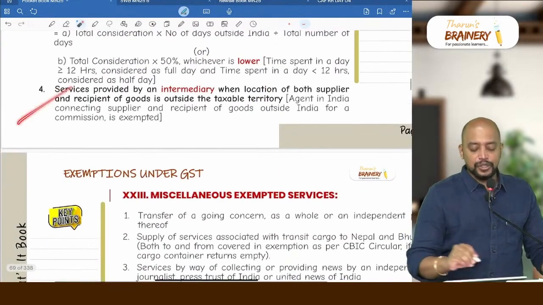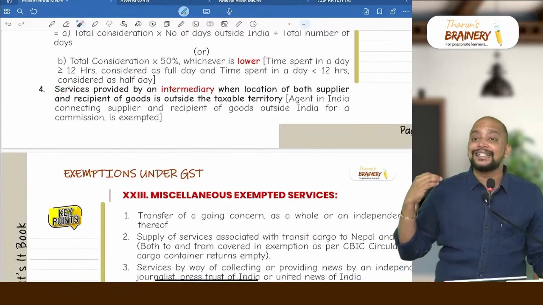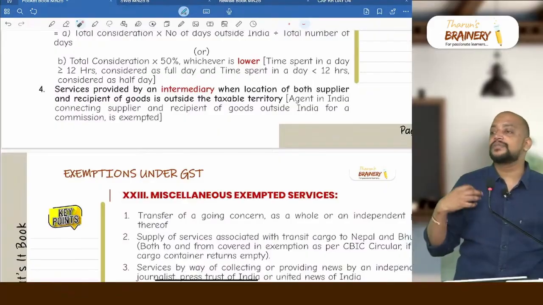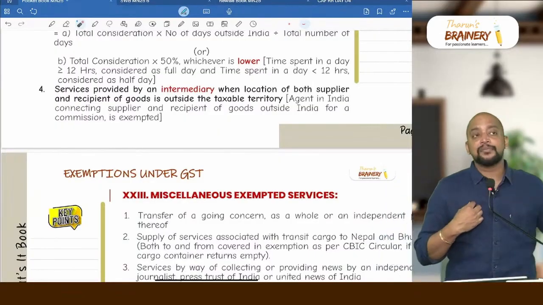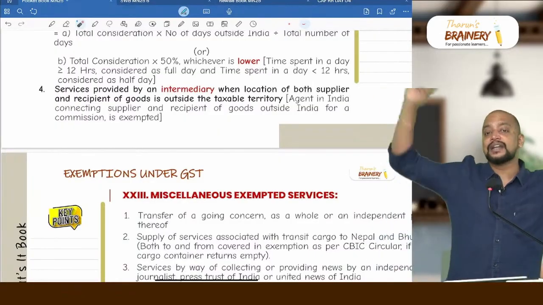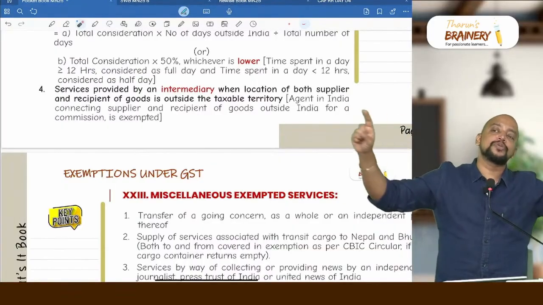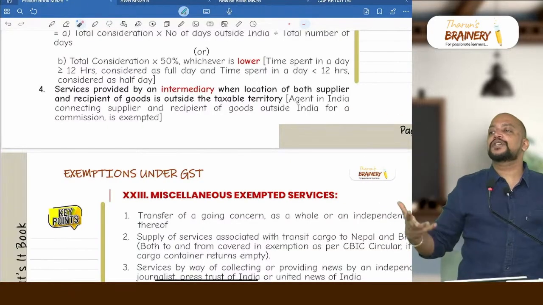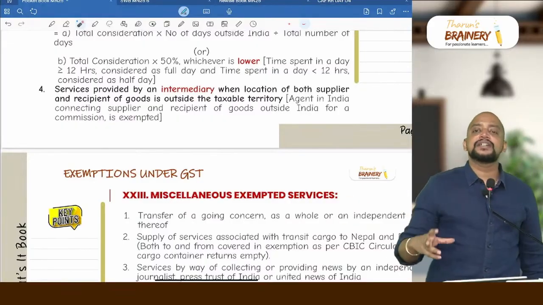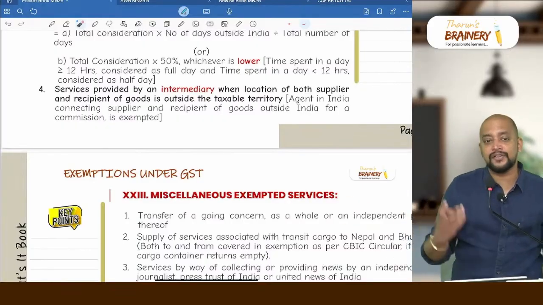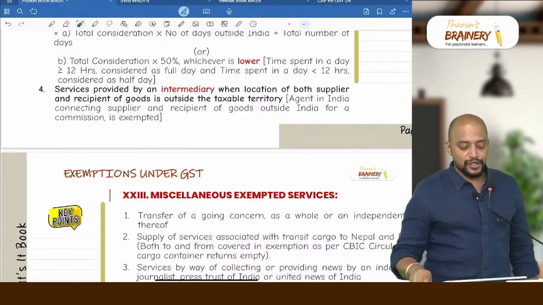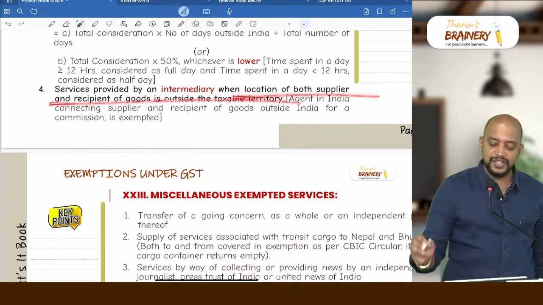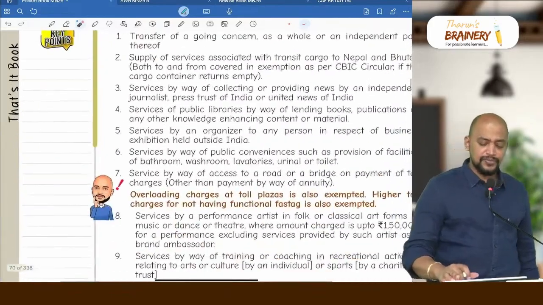Then next, fourth point, services provided by an intermediary, where the seller of goods outside India... I am a commission agent or I am a broker, I am connecting a seller outside India and a buyer outside India. For connecting these two people, I get a commission. That commission will be exempted. Won't it become export of service? Again, no. Because for intermediary service, the place of supply will be the location of the supplier and it will not become export of services. Service provided by an intermediary where the location of the supplier of goods and the recipient of goods is outside India.